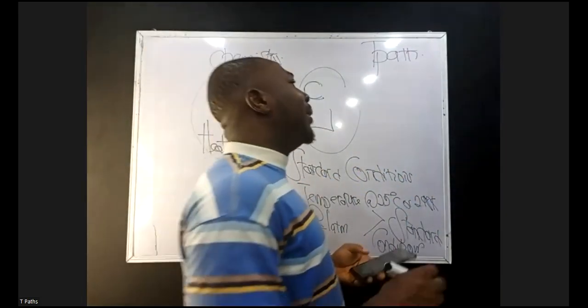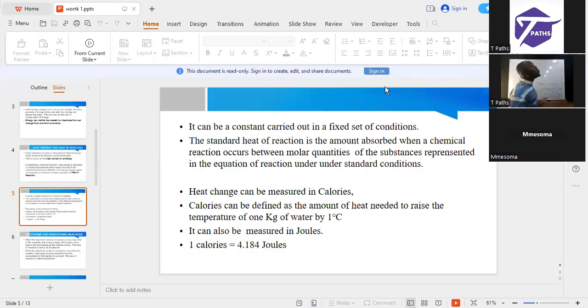They said heat energy can be measured in what? How can we measure heat energy? The popular one is calories. It can be measured in calories. And what is calories? Calories can be defined as the amount of heat needed to raise the temperature of 1 kilogram of water by 1 degree Celsius. Now we need to note that.